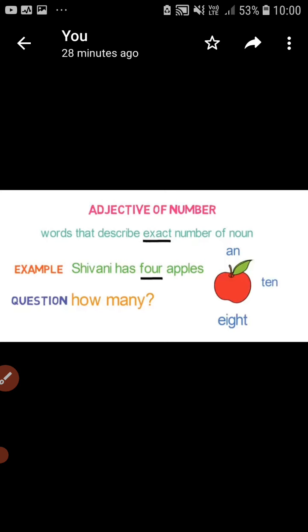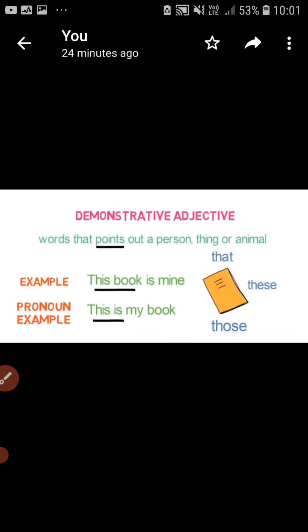So an example is given here. Shivani has 4 apples. So when you ask the question how many apples Shivani has, you get the answer: there are 4 apples. Shivani has 4 apples. So when you ask the question how many, whatever answer you get, that is the adjective of number.